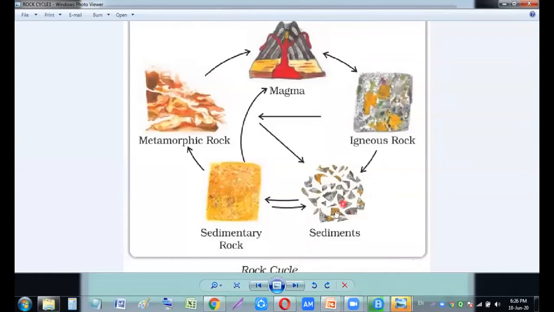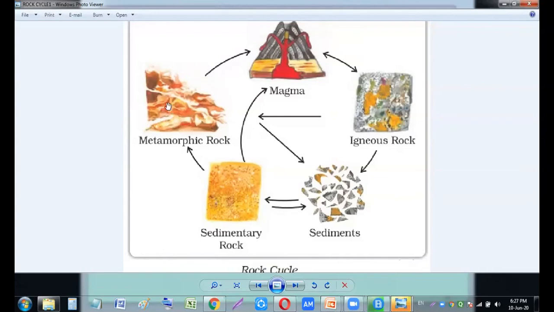So igneous rock is changing into sediments, and these sediments are changing into sedimentary rock. Over here, it takes a lot of years, thousands of years it can take to change into sedimentary rock. And now sedimentary rocks, due to heat and pressure of the earth, can have cracks, and those cracks can break them down. Those broken rocks are again changed into metamorphic rock, and that metamorphic rock might be very new in the physical structure, in the chemical composition, as well as size and color also.